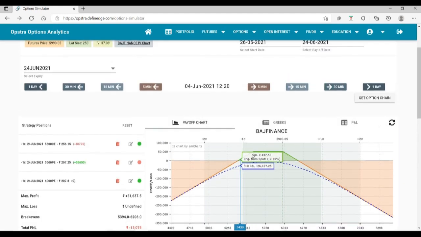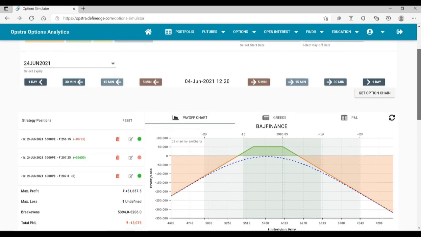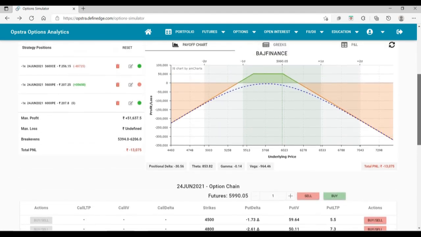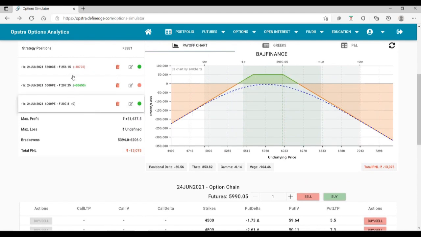So the payoff now looks like that of a strangle, which we have said earlier, that the payoff and the entire risk profile of a strangle as well as the inverted strangle will be almost identical. The credit which we now have is, earlier we had 460, then we sell this 6,000 put for 207, which makes it 667, minus the debit which we paid for buying back the 5600 put, about 60 bucks. So yeah, 600 is our net credit on this trade.